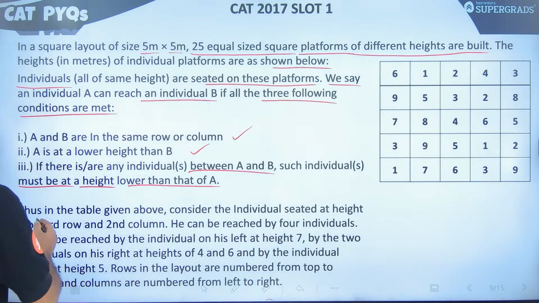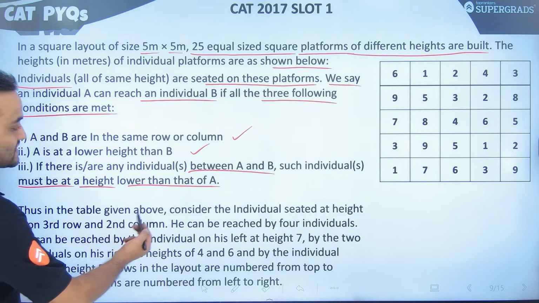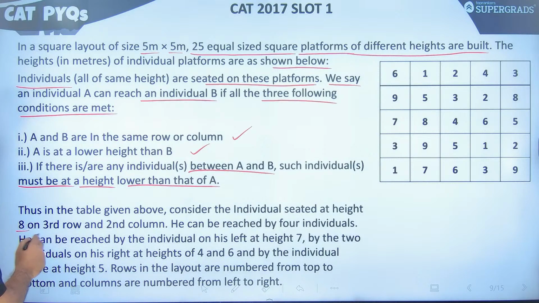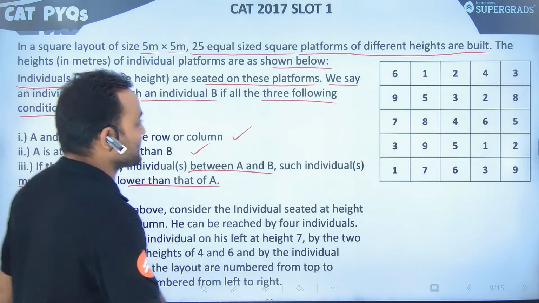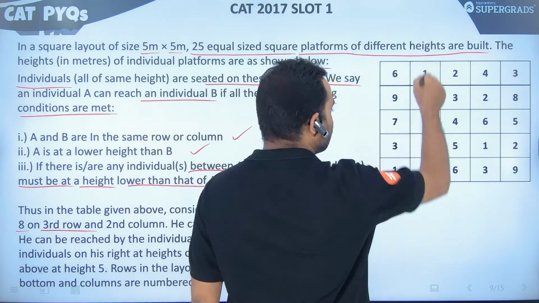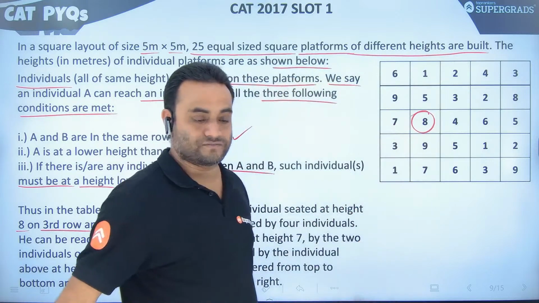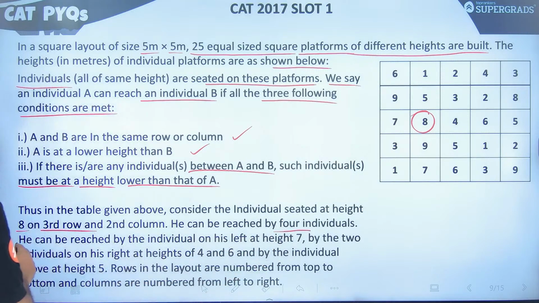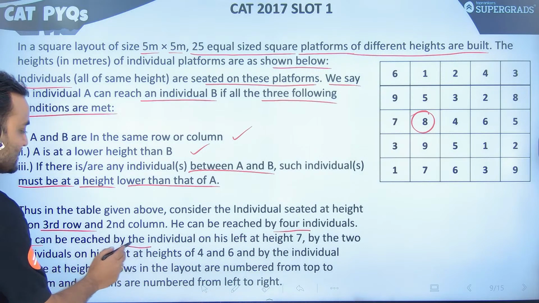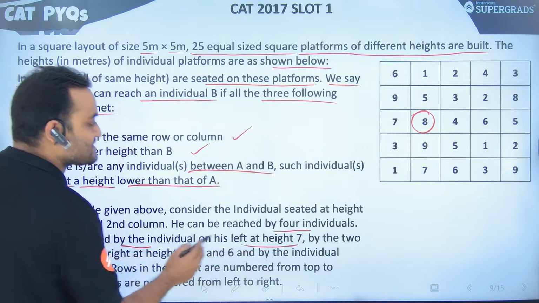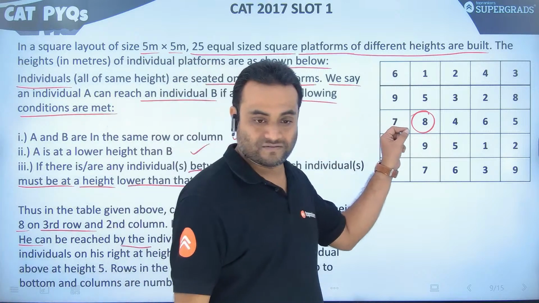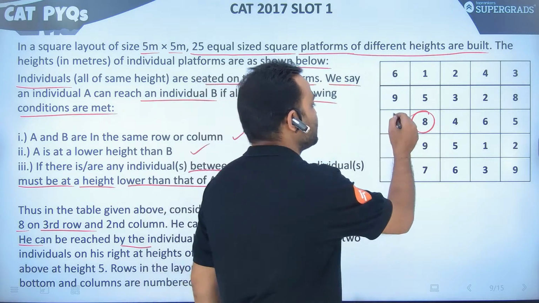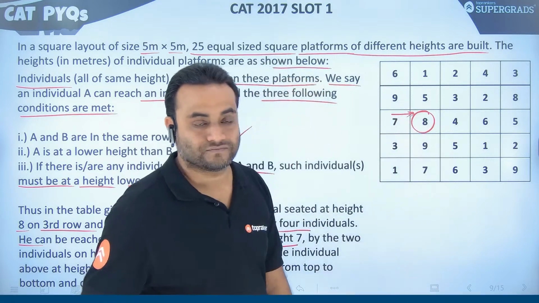Let's see. Thus, in the table given above, consider the individual seated at height 8 in the third row and second column. He can be reached by 4 individuals. He can be reached by the individual on his left, height 7. The height of this platform is lower than 8, so 7 can reach this 8.